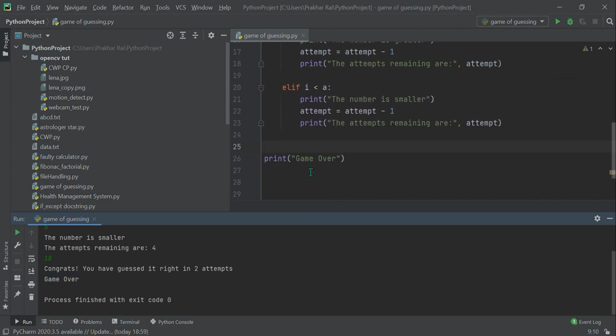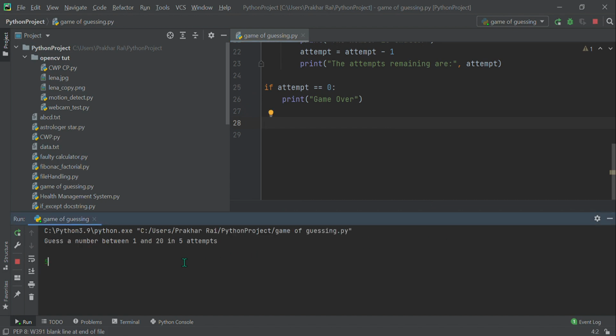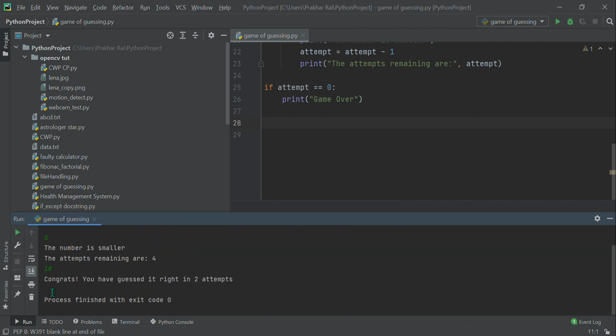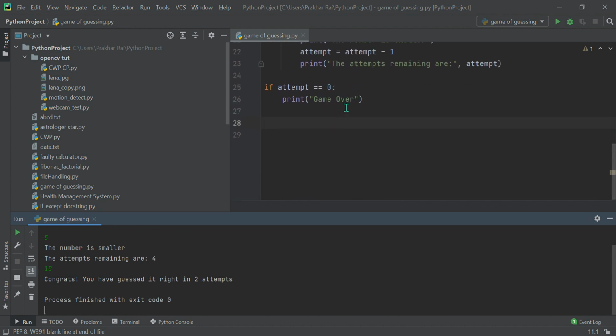So why does it print? Because we broke from the loop and after breaking it comes here, and we have commanded it to print. That is why it prints game over. That is why we specified a case in which if the attempt is equal to 0, then only print game over. Now let's run again. First let's give the wrong input, and then the right input. See, now it does not print game over because after exiting the loop, the attempt is not 0. So it will not print game over and it will come here. Basically, it will end the code.